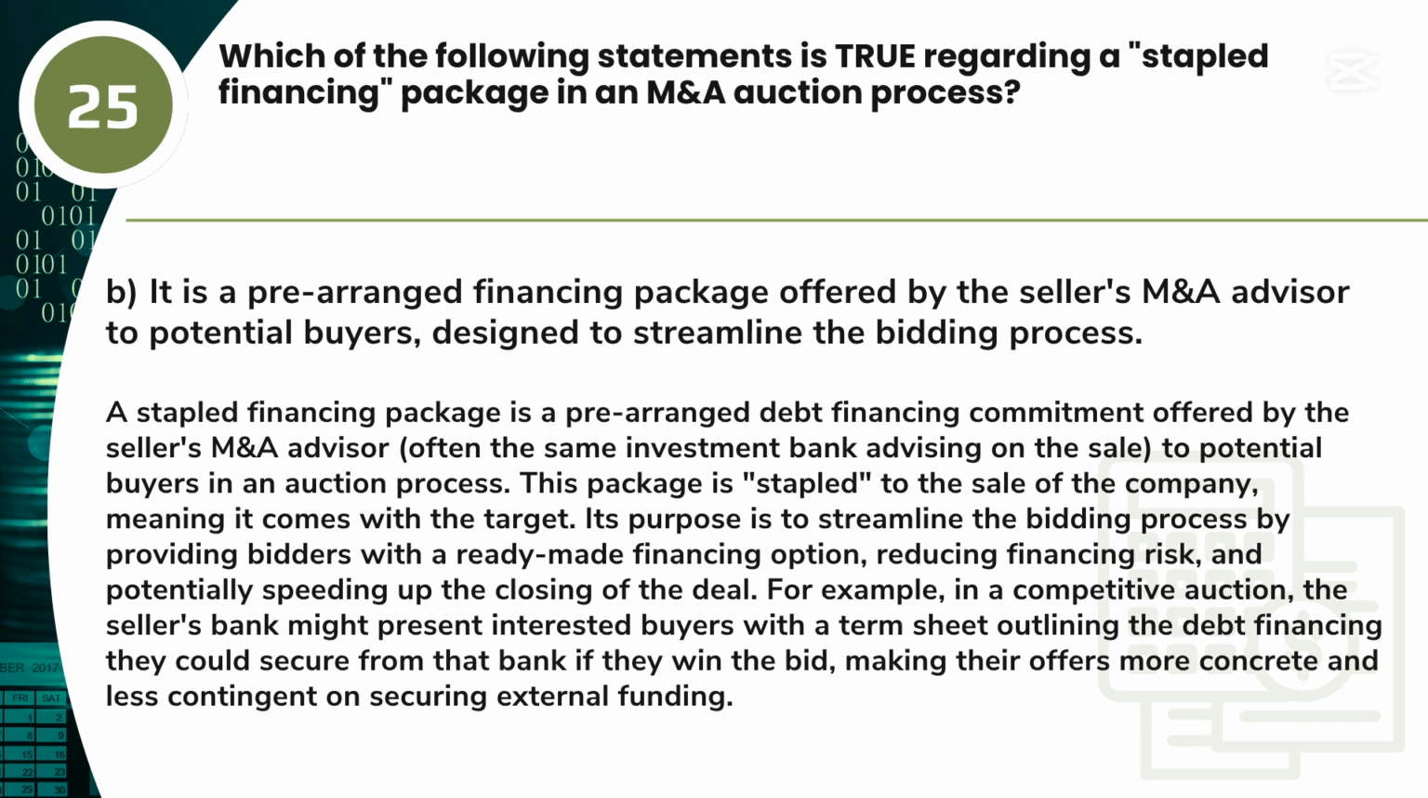For example, in a competitive auction, the seller's bank might present interested buyers with a term sheet outlining the debt financing they could secure from that bank if they win the bid, making their offers more concrete and less contingent on securing external funding.